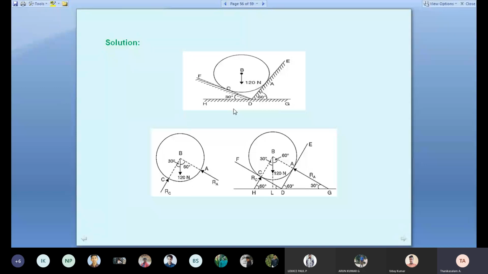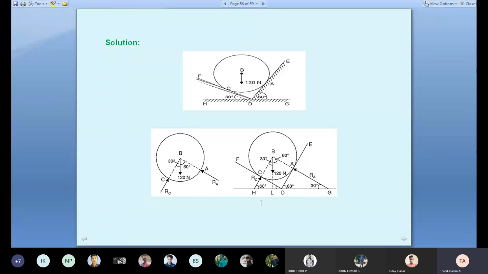Similarly, see the left side, the contact surface DF. The contact point is C point, so RC is acting at 90 degrees with respect to DF. Now you see the triangle HDC. Students, HCD: C is 90 degree, D is 30 degree as given in the diagram. 90 plus 30 is 120. What is the balance? 60 degree. So we got 60 degree at H.